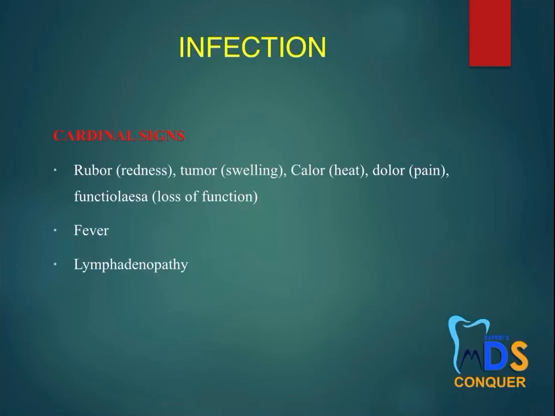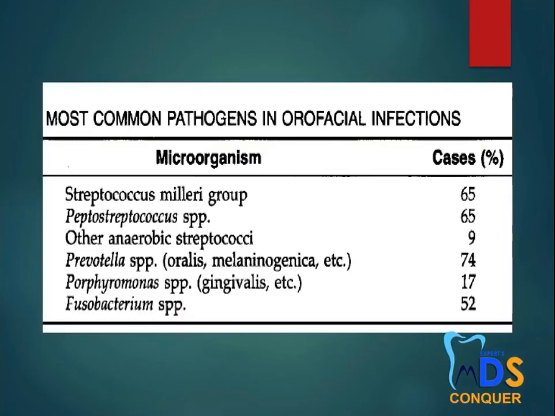So next, coming to the infection. There are 4 cardinal signs of infection. As you know, it is rubor, tumor, calor, dolor and the loss of function. Apart from that, you have the fever and the lymphadenopathy. So the cardinal signs of infection you have to write. Then you have to give the most frequent pathogens in orofacial infections as described here. No need to write the percentages exactly, you can just name the organisms, that's enough.